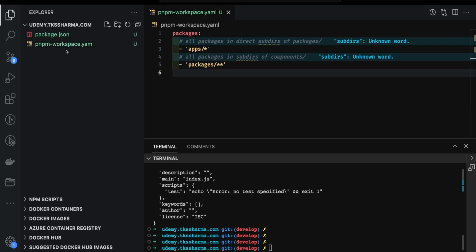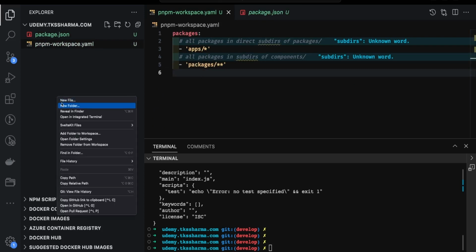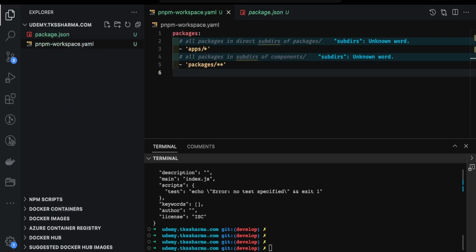And here I will just create a package.json and pnpm-workspace.yml. So I have apps and packages, and we'll create these apps and packages. And then you already know what all dependencies you want to put at the root, because this is a PNPM workspace.